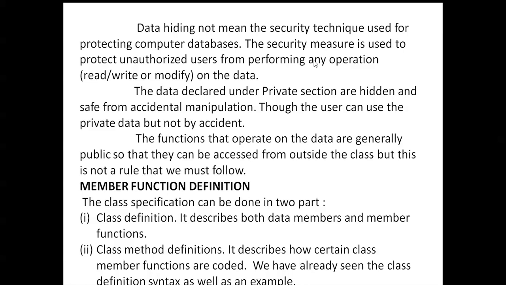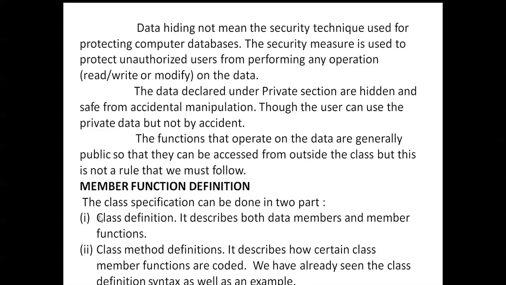The security measure is used to protect against unauthorized users performing any operations, read, write, or modify, on the data. The data declared under the private section are hidden and safe from accidental manipulation. The functions that operate on data are generally public so that they can be accessed from outside the class. But this is not a rule that we must follow.